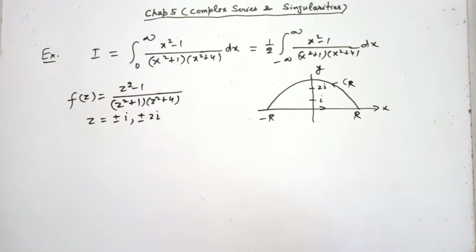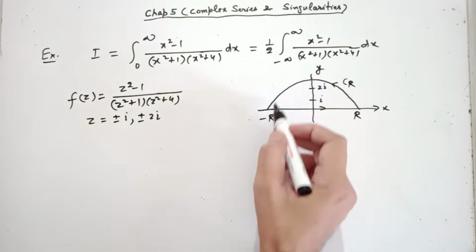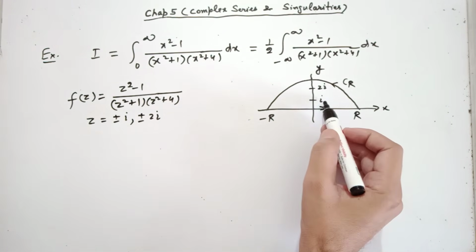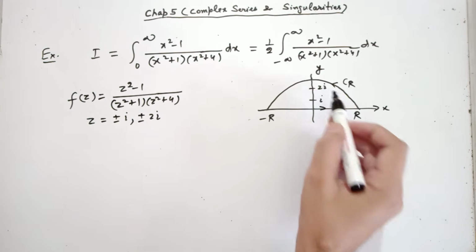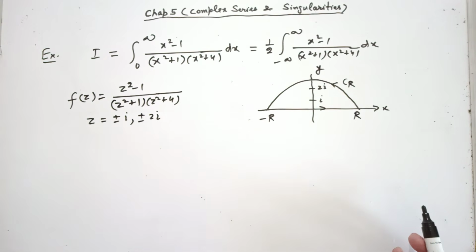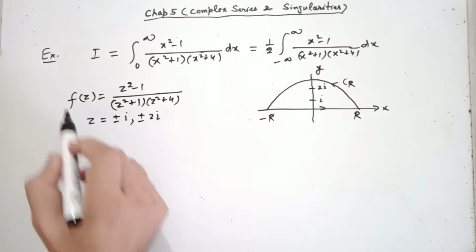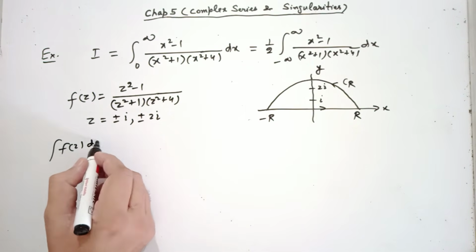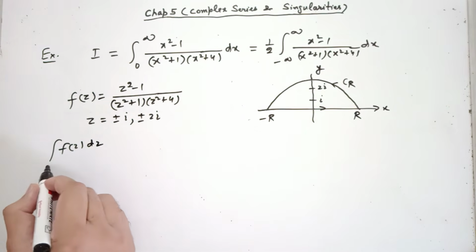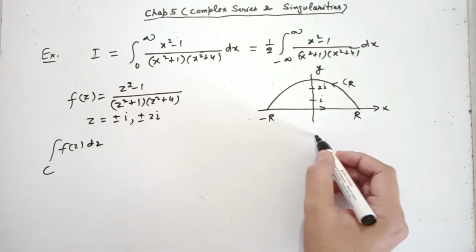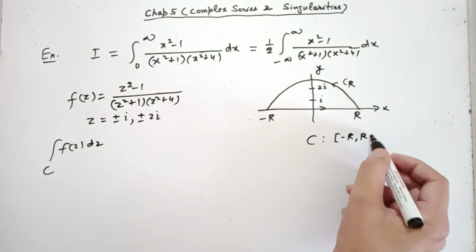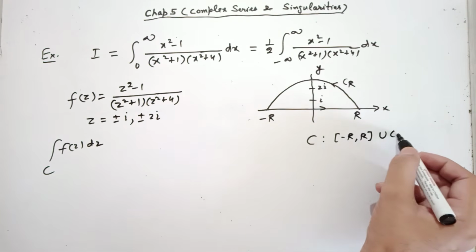Because the function is analytic within and on this simple closed contour, and there are only two singularities inside this, by the Cauchy residue theorem, what is the integral of this function along this whole contour? C is my interval minus R to R union CR.